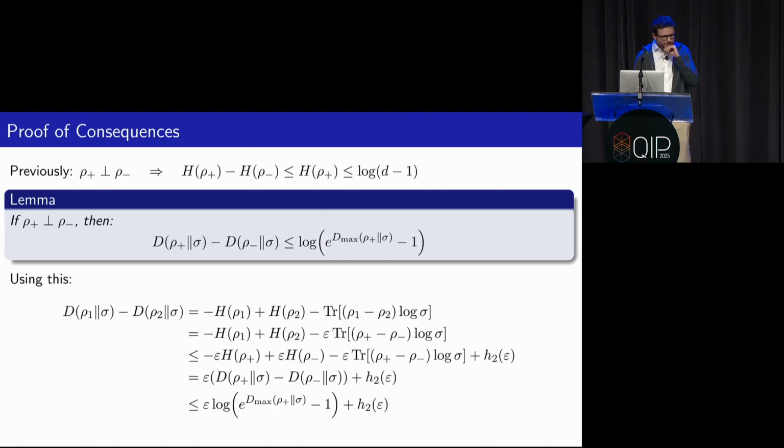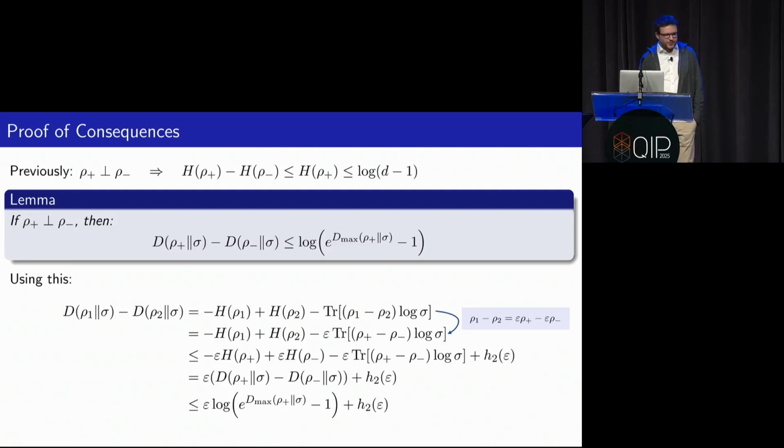And using this, what we have to do basically is just use the definition of the relative entropy. So relative entropy you can write as a minus of an entropy term, and then minus a trace rho log sigma term. And so the difference between these two relative entropies looks like this. And for the second part at the end, I can use this blue equation again that I've used many times.